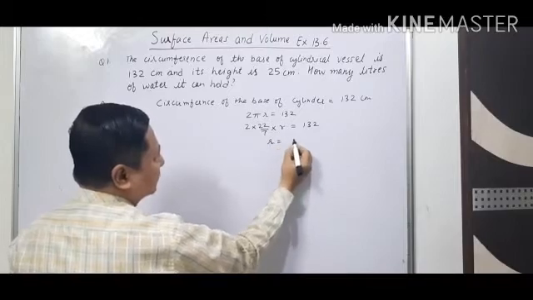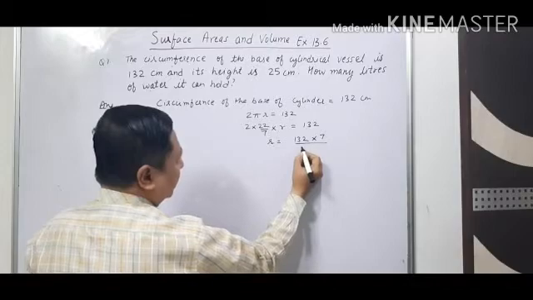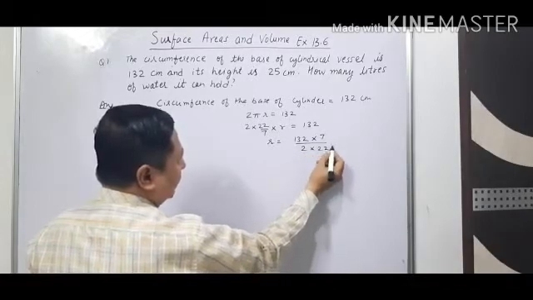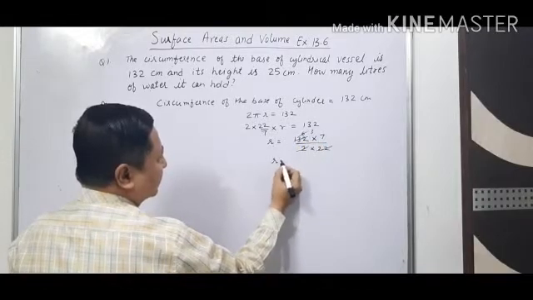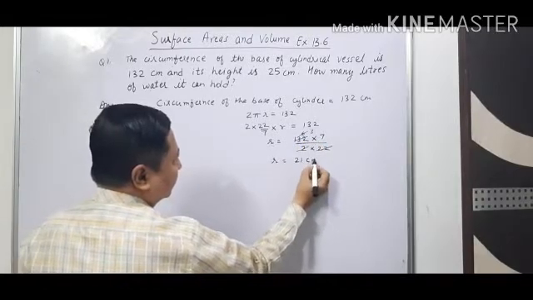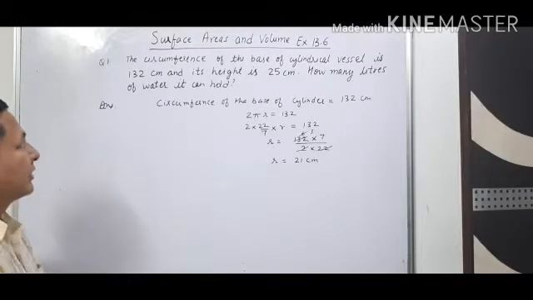So r will be equal to 132, we will cross multiply, 7 upon 2 into 22. 22 sixes and this is 3. So r is 21 centimeter. Now we got the radius. Now we have to find the volume of water it can hold.